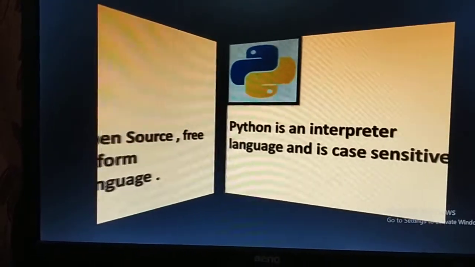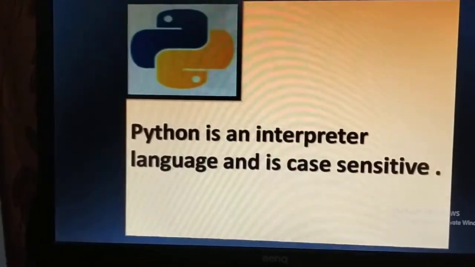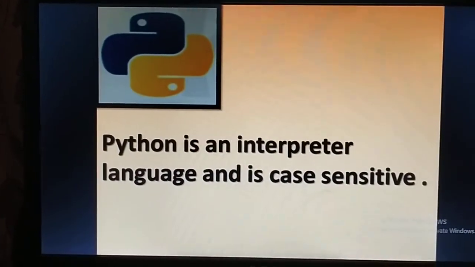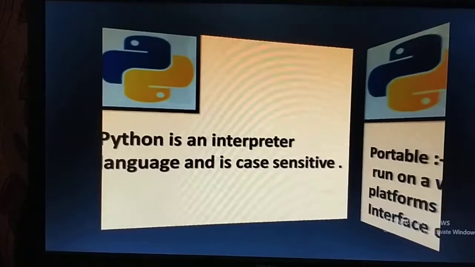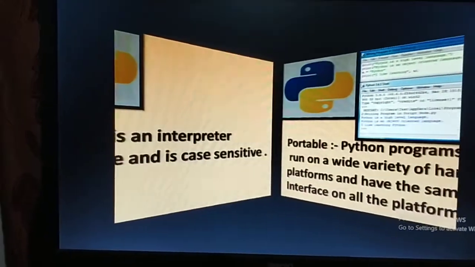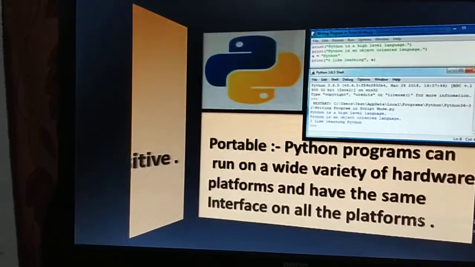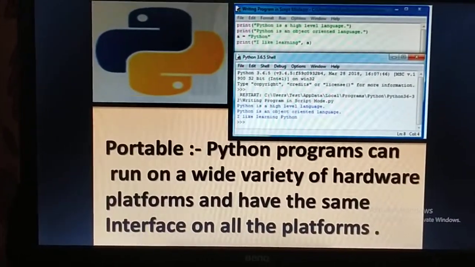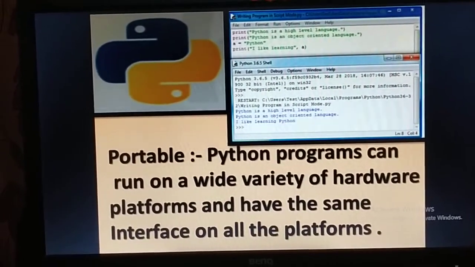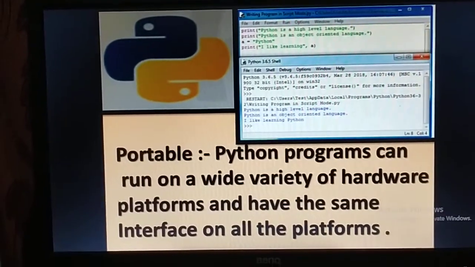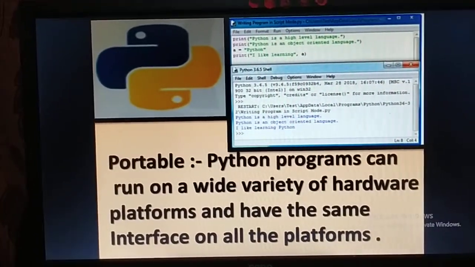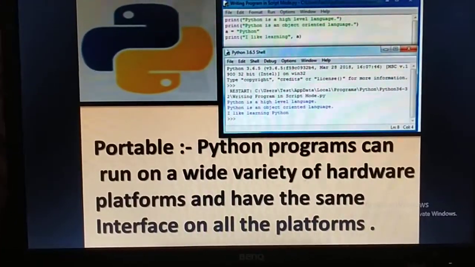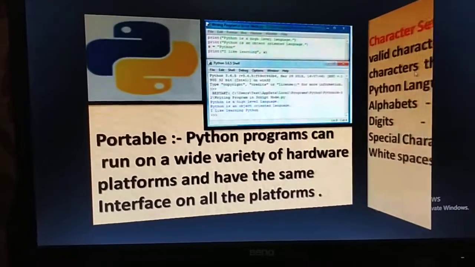Python is an interpreter language and is case sensitive. Python programs can run on a wide variety of hardware platforms and have the same interface on all the platforms. It means Python is a very portable programming language.